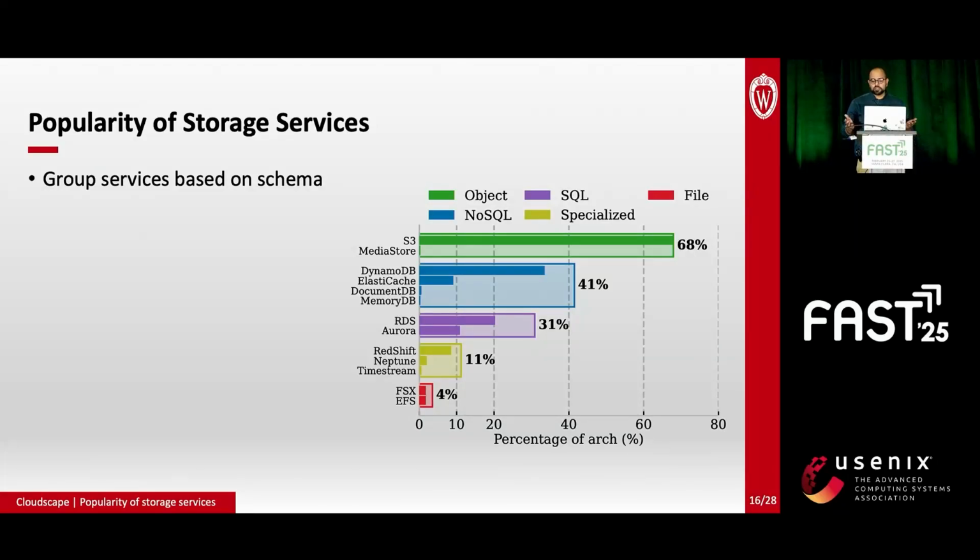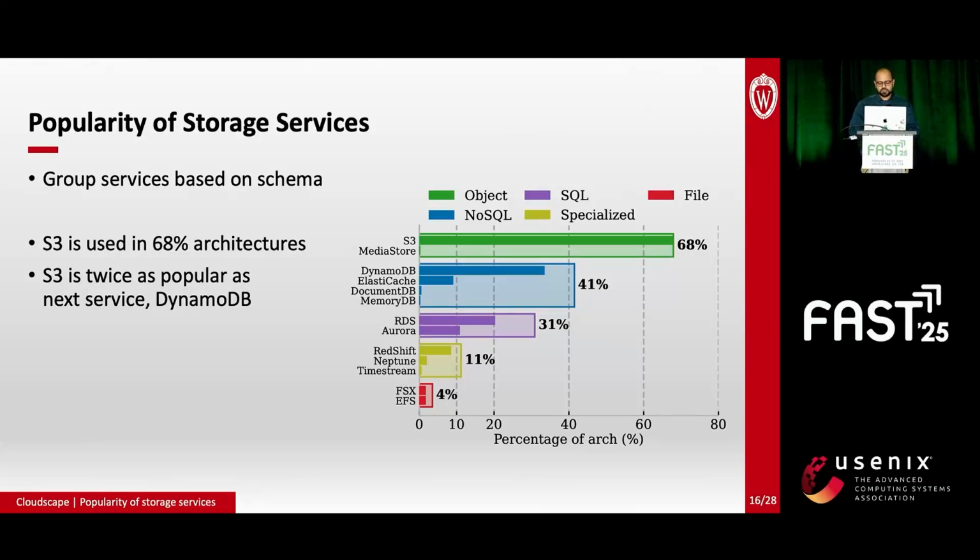So overall, we find that object stores are the most popular, followed by NoSQL stores and then SQL stores. Also, the 3 most popular services are S3, DynamoDB, and RDS. S3 is so popular, in fact, that it is twice as popular as the next service. Finally, despite tons of research on distributed file systems, it sadly appears that they are not that important in this context.